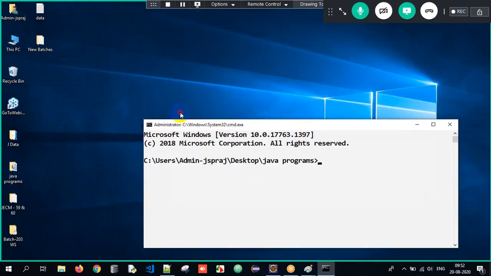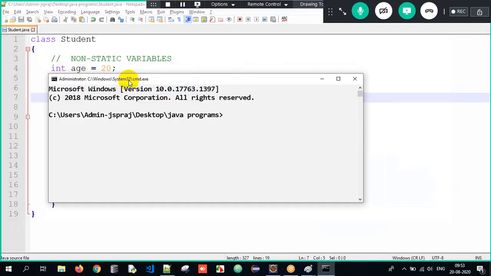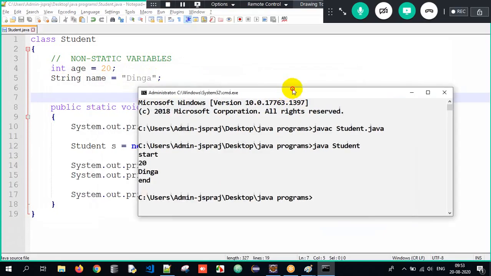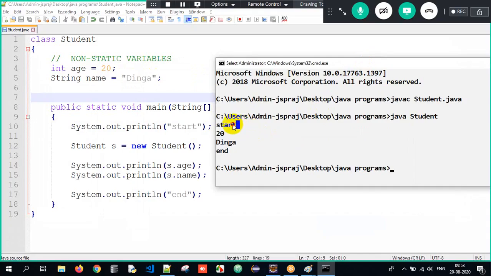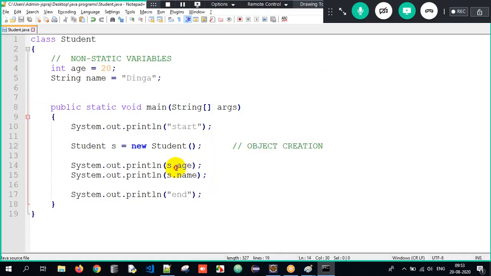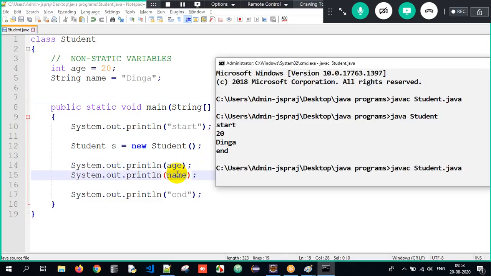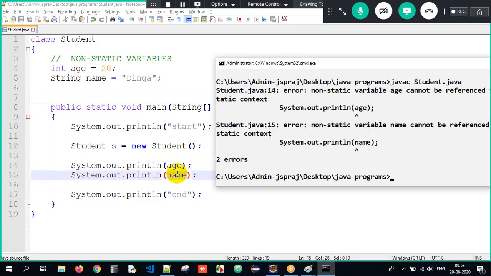Now I need to execute my Java program. So how will I compile? javac student.java. Compilation will be successful and then I need to interpret it as well. java student. When I compile and interpret it, look at the output. Start, object got created, s.name, s.age is 20, s.name is Dinga, and then end. If I just write it as age and name, look at the output I get. I compile my Java program and interpret it.